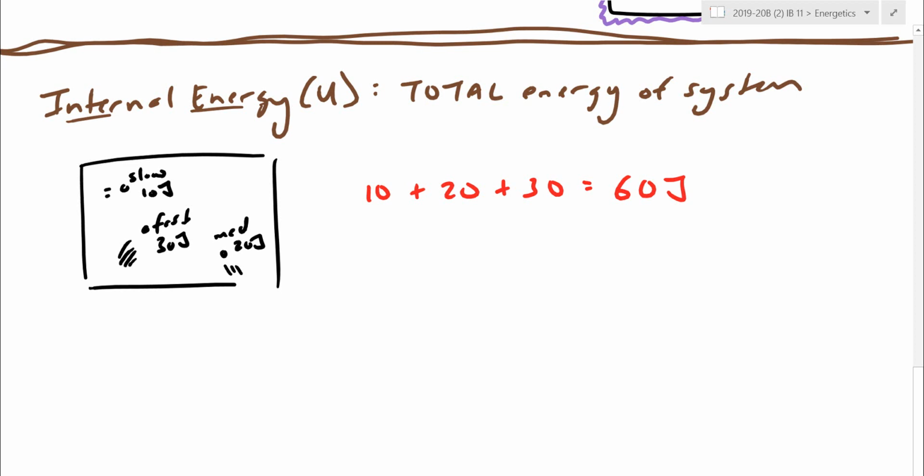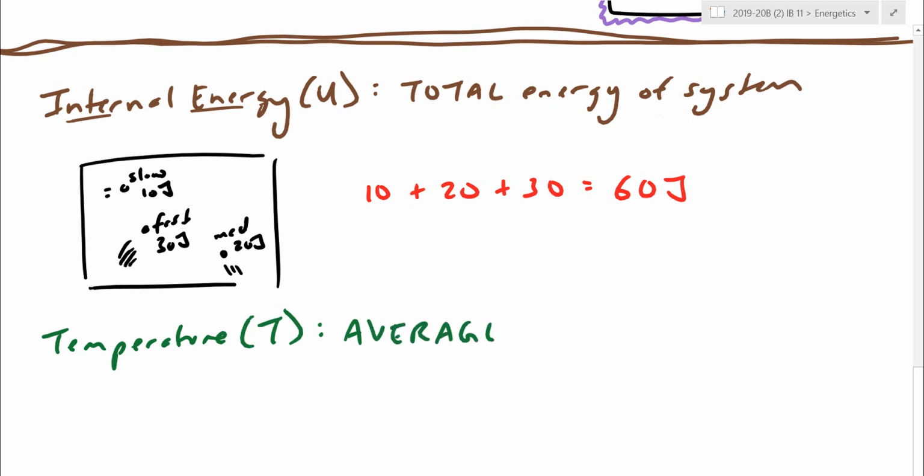What I want to make a parallel with here is internal energy. Let's compare it to temperature. That's another scale that we use a lot in this chapter, because temperature is some measure of heat, some measure of kinetic energy, the speeds of particles. In this context, temperature, we're going to use capital T for it. Temperature, like internal energy, also measures the energy of the system, but unlike giving it a total, temperature is actually a measure of the average energy of the system.